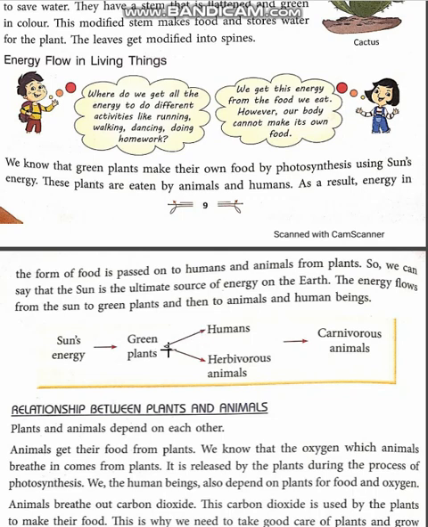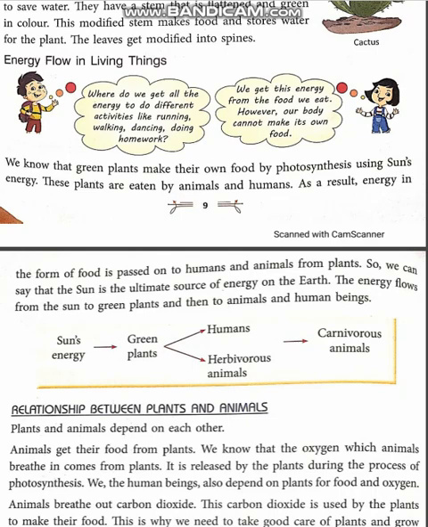They are taken by the herbivorous animal, and we take fruits and vegetables from them as food to get the energy. And then this energy goes to the carnivorous animal if they are taking the herbivorous animal as their food. So we learn how energy flows from one living thing to another.